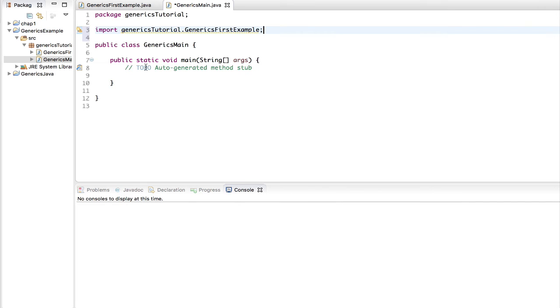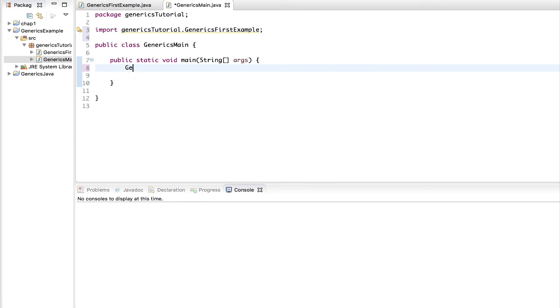Now what I've done in here is that I've called the generics first example class, which I've created previously, and then I'm calling that class inside this separate class that I've created for this main method.